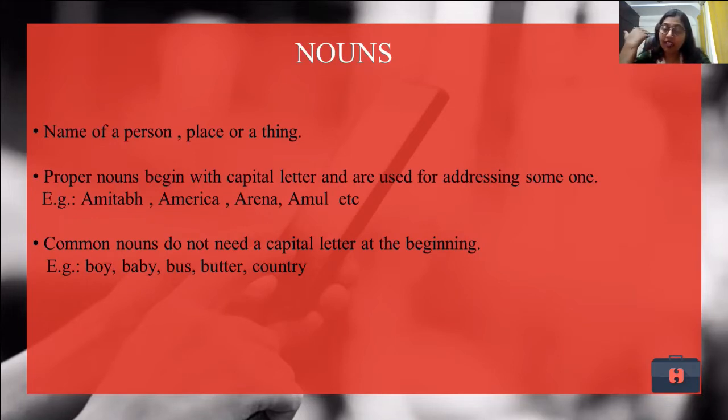Similarly, common nouns do not need a specialized thing. That is, they do not need a capital letter at the beginning of the word. All right? We can use a small letter wherever they stand. They do not have a specific importance other than some information that they carry with them. We can say boy, baby, bus, butter, country. They all are common nouns, whereas boy as in Amitabh, country as in America, butter, Amul. So Amul is the name of the butter. So butter is a common noun, but Amul makes it company specific. All right. Thank you. Let us move ahead.